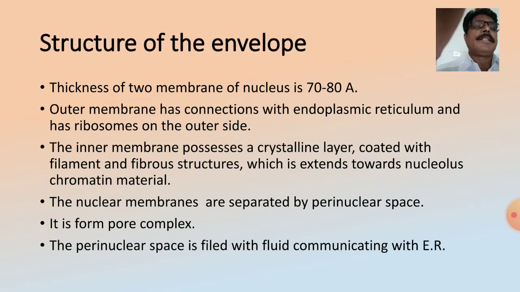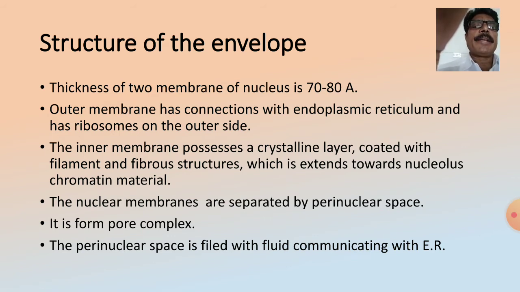Now, what is the material and arrangement of the envelope? The thickness of the two membranes of the nucleus is 70 to 80 angstrom. The outer membrane has a connection with the endoplasmic reticulum and has ribosomes on the outer side.